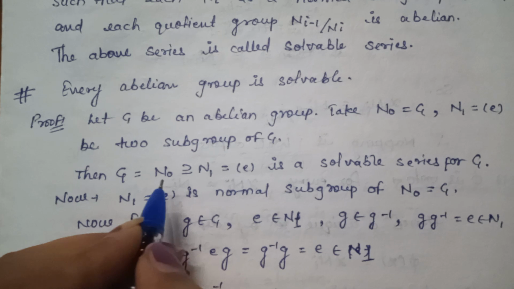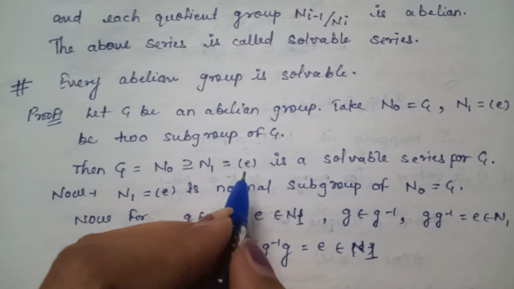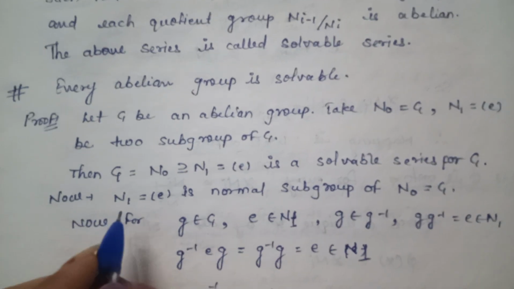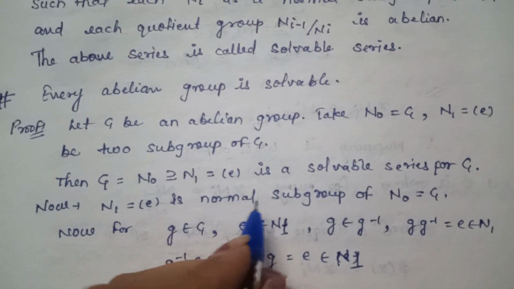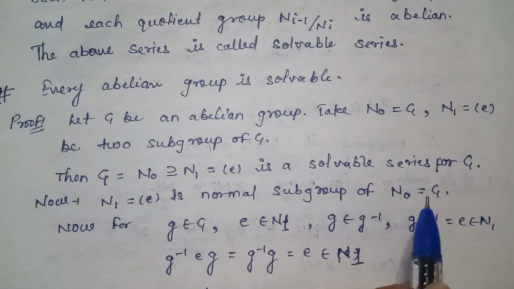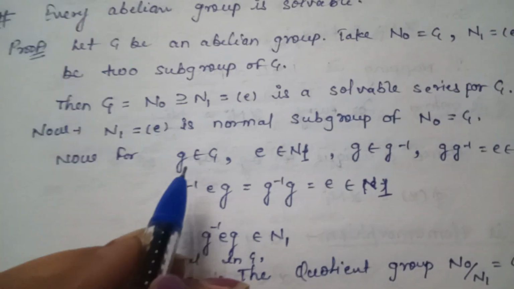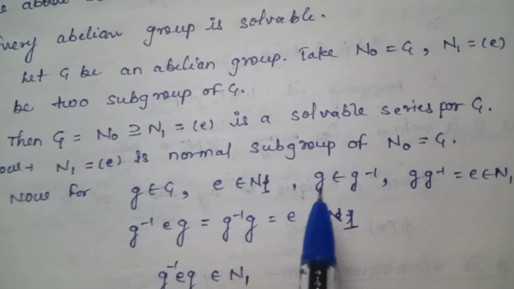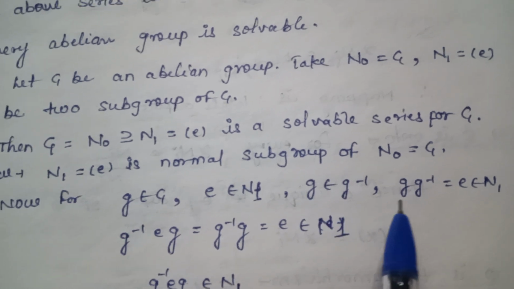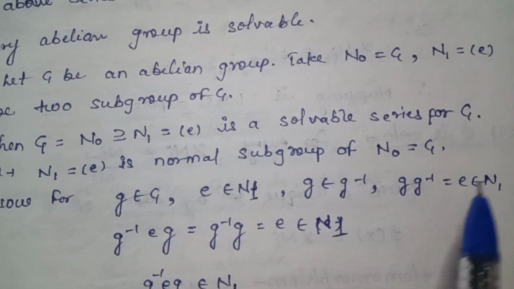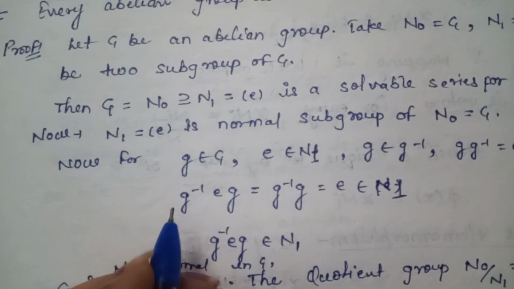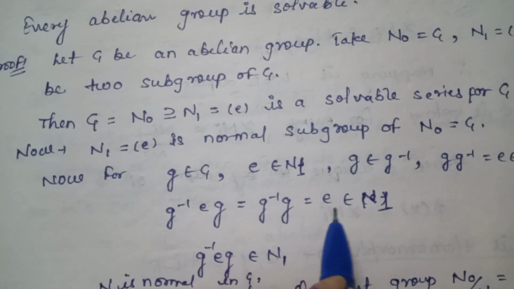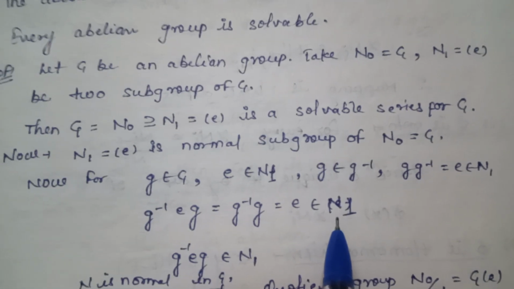Then G = N0 ⊇ N1 = E is a solvable series for G. Now N1 = E is a normal subgroup of N0 = G. For small g belonging to G and E belonging to N1, g inverse belongs to G, so g inverse E g = g inverse g = E, which belongs to N1.